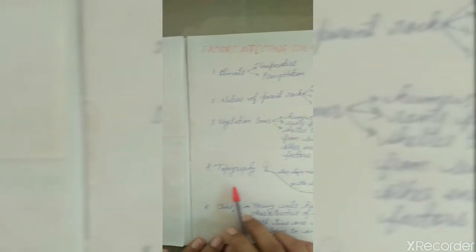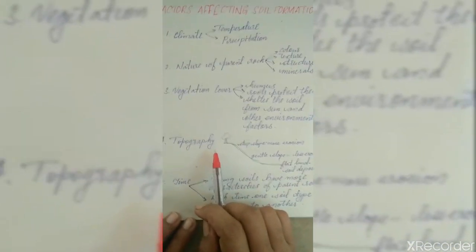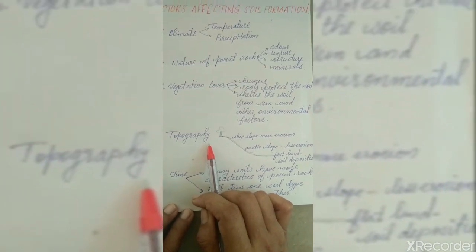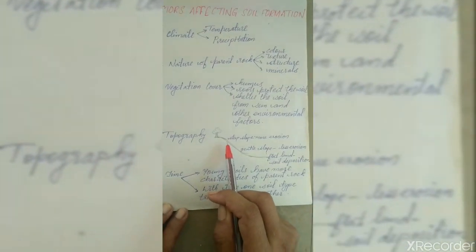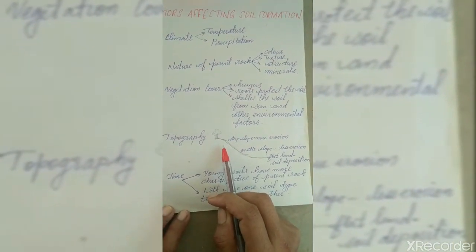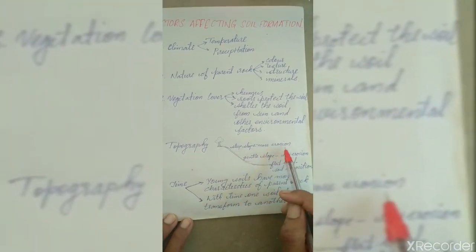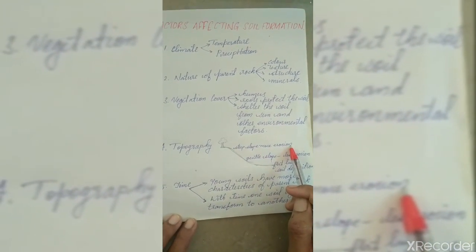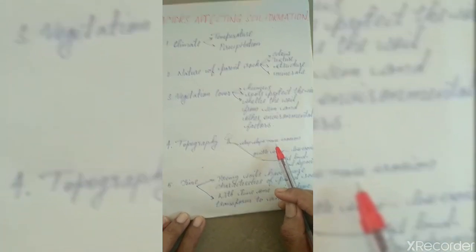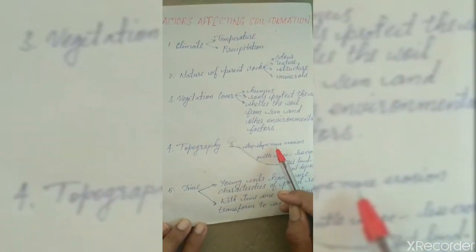Next, the topography. Topography means the relief features of an area. If it is a steep slope or a mountainous region, the process of erosion will be more because at the time of rainfall, the infiltration of water will be less.